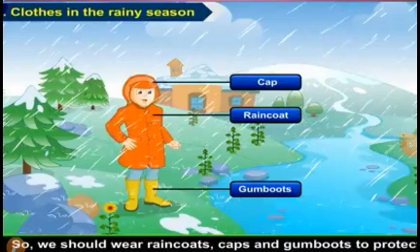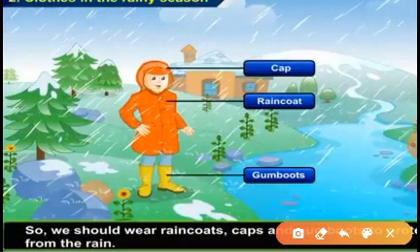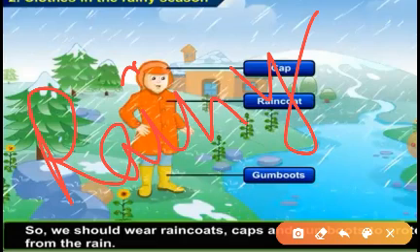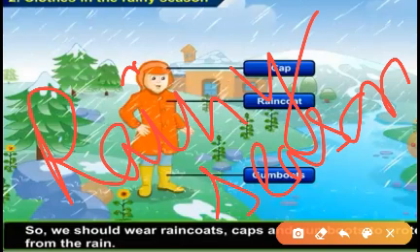In rainy season we should wear raincoats, caps, gumboots. These help us from getting wet. So children, in rainy season we should wear caps, raincoats, gumboots. This helps us from getting wet.